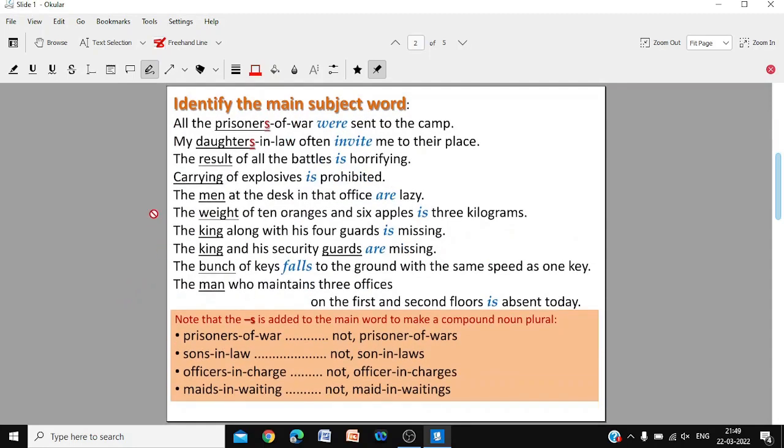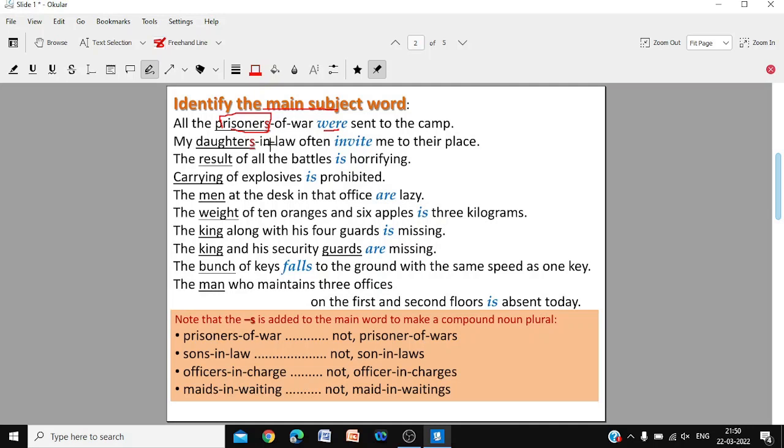The first thing is to identify the main subject. When the subject has several words, identify the main subject. All the prisoners of war were sent. The main subject is prisoners. The main subject is not war. The main subject is prisoners. So prisoners were sent to the camp.